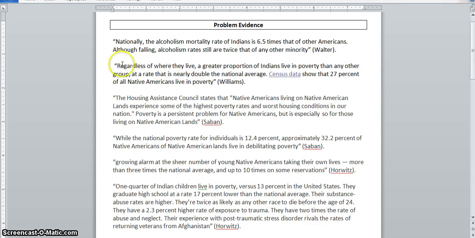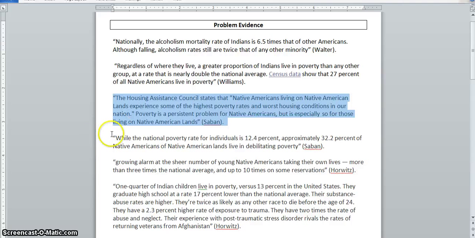So a handful of these pieces of evidence gives specific statistics on the number of Native Americans who live in poverty. So this one points to the fact that 27% of Native Americans live in poverty. This talks about the fact that poverty is a persistent problem for Native Americans, especially those living on Native American lands.